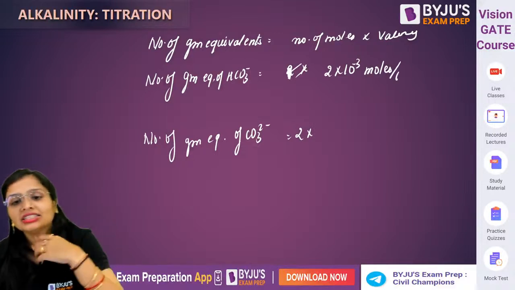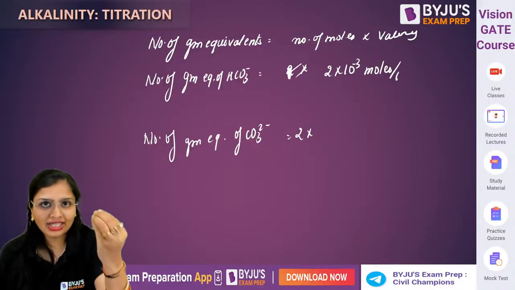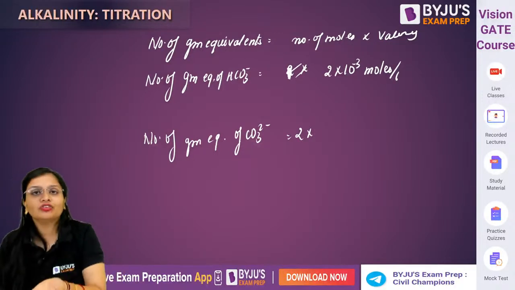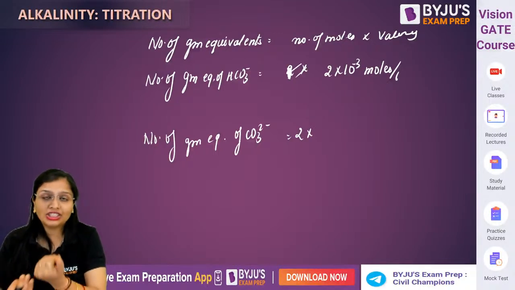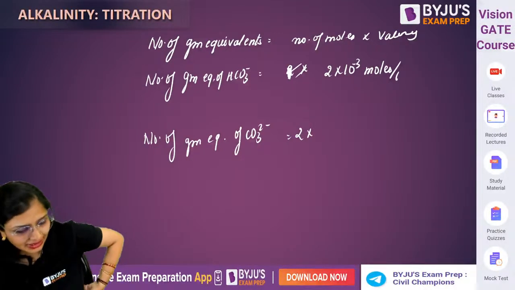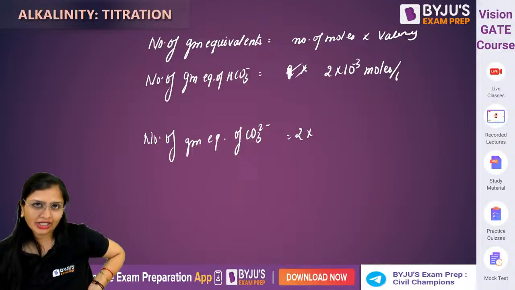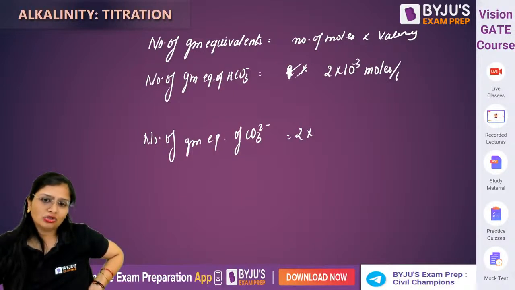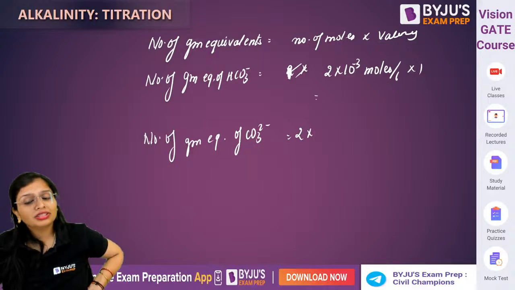Now valency of bicarbonate ion, valency means you will give and you will achieve stability. So कितनी है इसकी valency, bicarbonate ion की, HCO3 minus, 1. So these will be the gram equivalents.